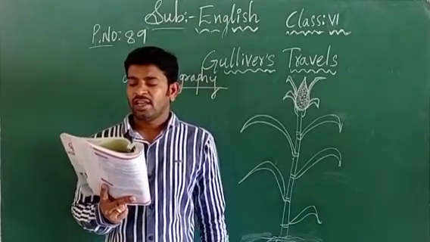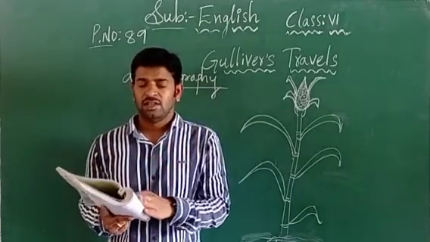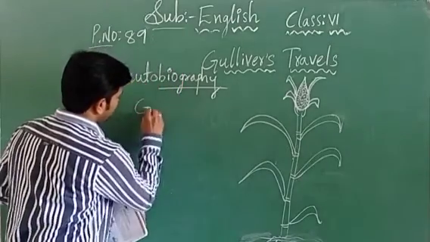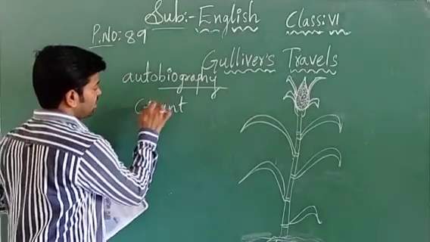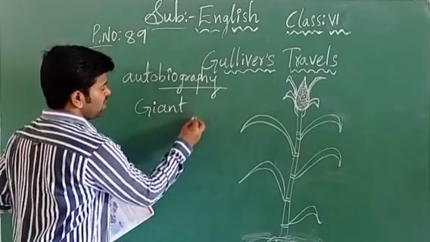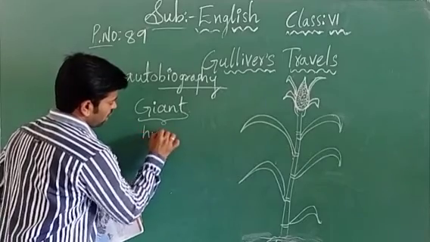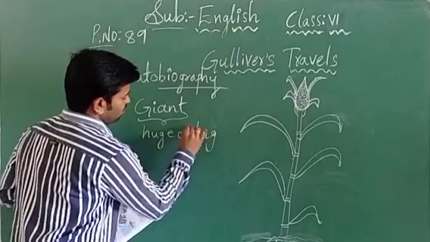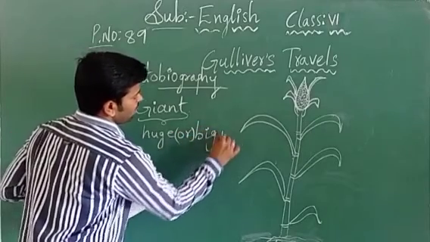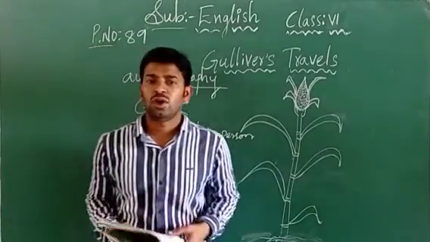So he was caught in the land of giants. That means some giant. Okay, the meaning of giant. Giant is nothing but huge. Huge or big. Huge or big person, we can tell.